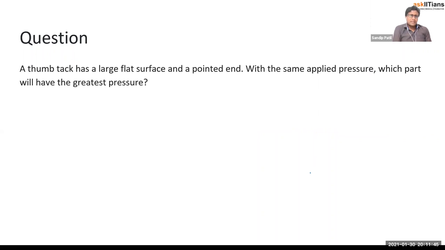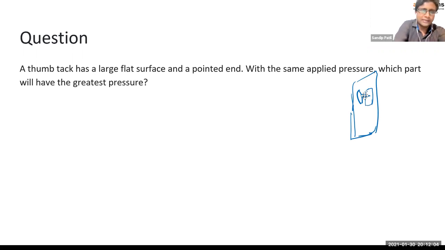A thumbtack has a large flat surface and a pointed end. What is a thumbtack? You do remember it is a pin, right? Something which looks like a nail, and we put this in the board to stick any flyer or anything on the board. This is called a thumbtack.